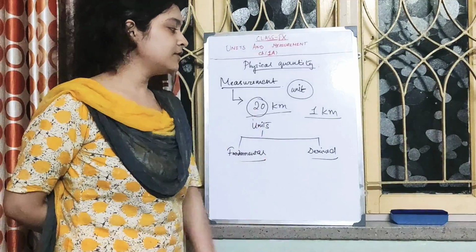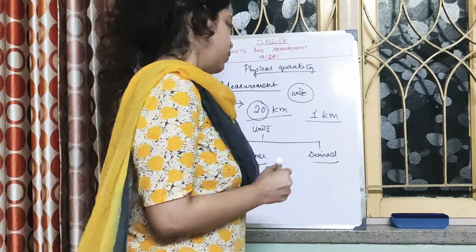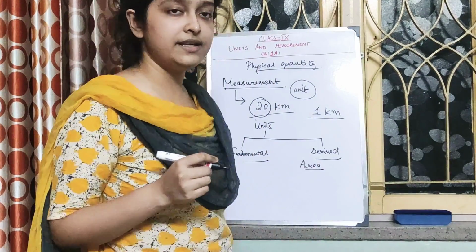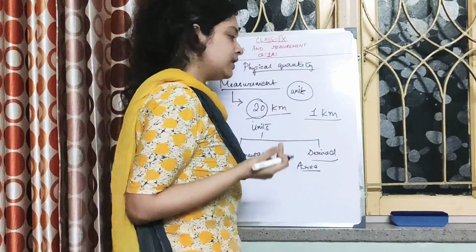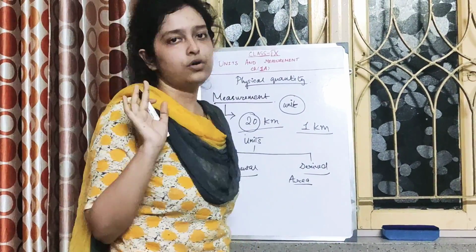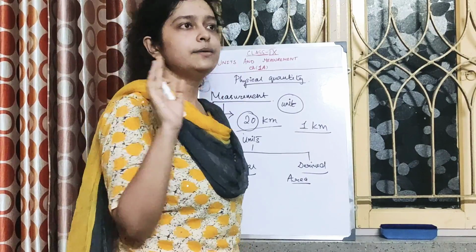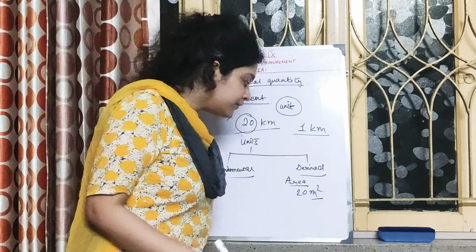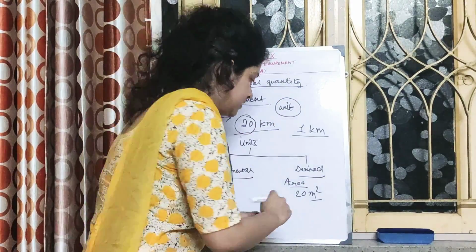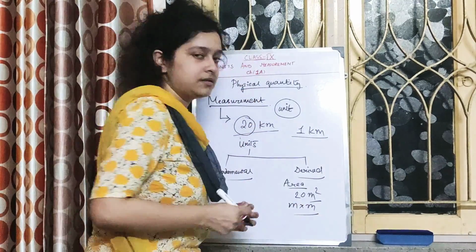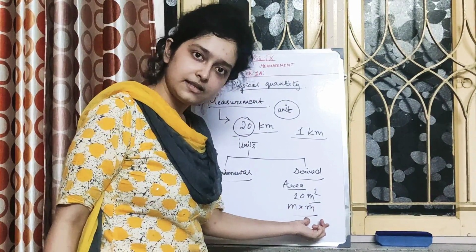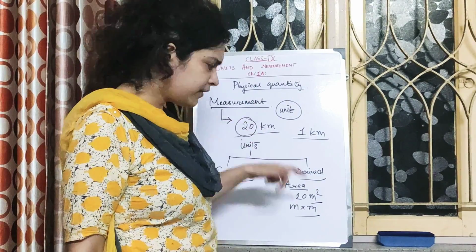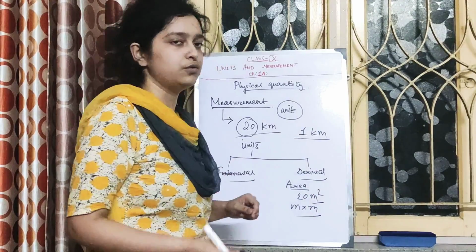Examples of derived units: what about area? What will be the unit of area in the SI system? Say you have a box, and the area of the box is 20 meters square. We are using meter two times, meter into meter, that means length into length. So we are using a fundamental unit twice, and this is a derived unit.